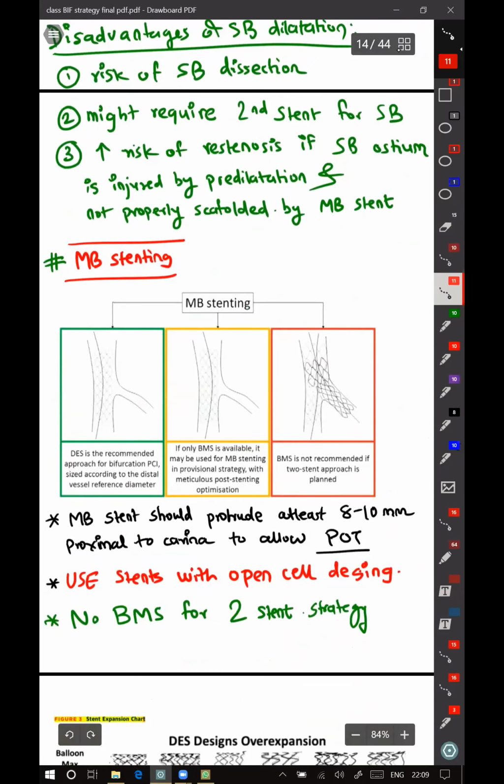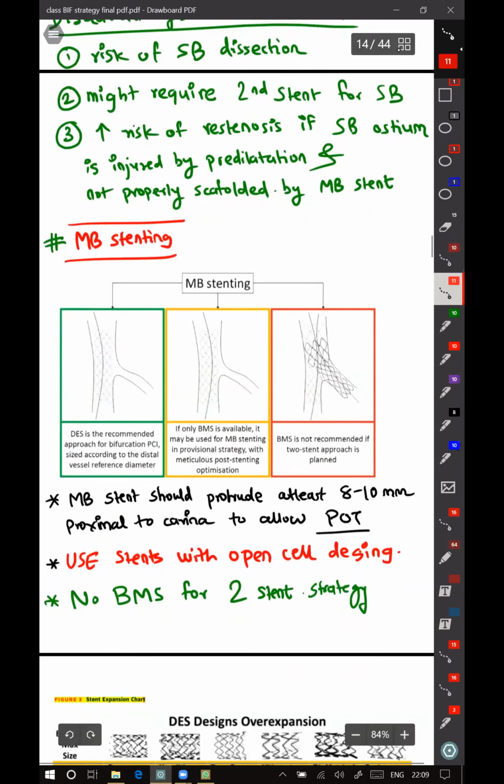Coming to main branch stenting, DES is the recommended approach for bifurcation PCI, sized according to the distal vessel reference diameter. Here, a stent sized according to the distal reference vessel causes malposition in the proximal segment. BMS is not recommended.